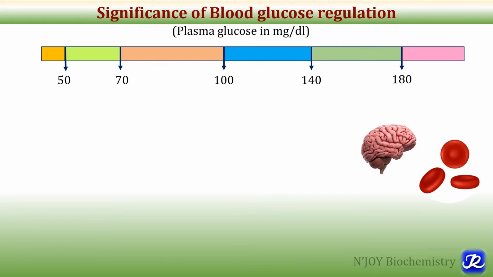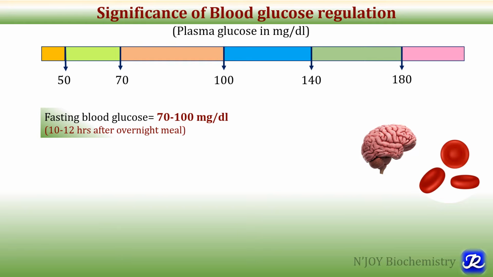Although ketone bodies are oxidized by the brain, the development of ketosis requires a number of hours, so that pathway is not effective against acute hypoglycemia, and that's why blood glucose regulation both in the well-fed condition and in the fasting state is very important.